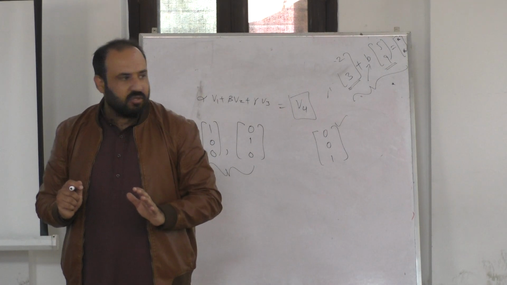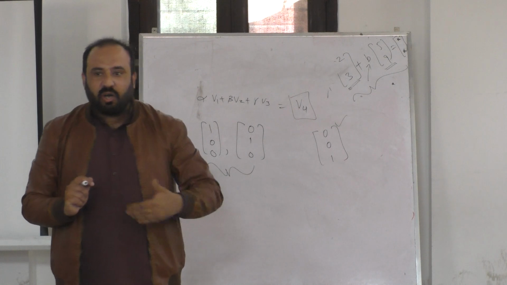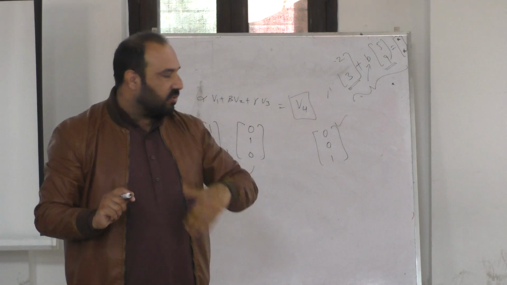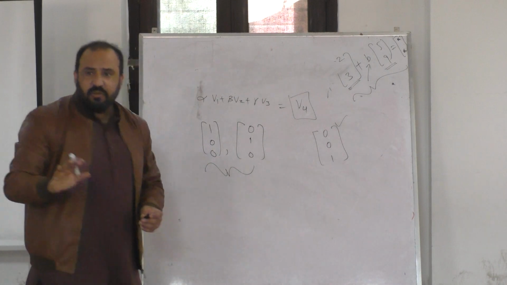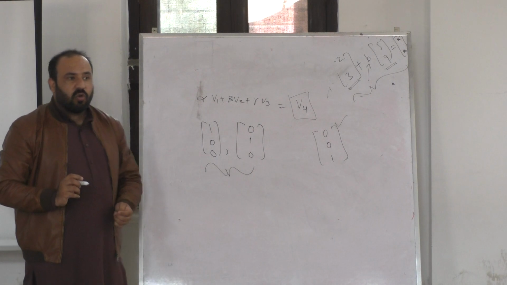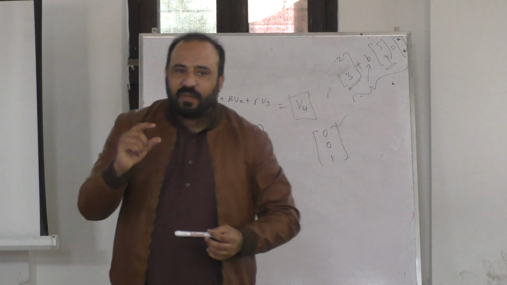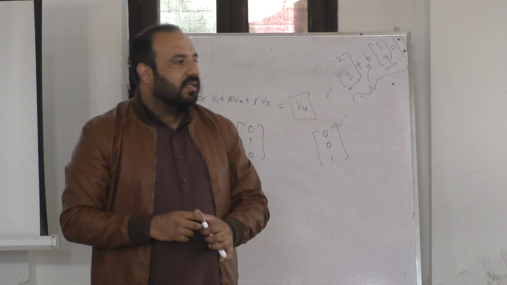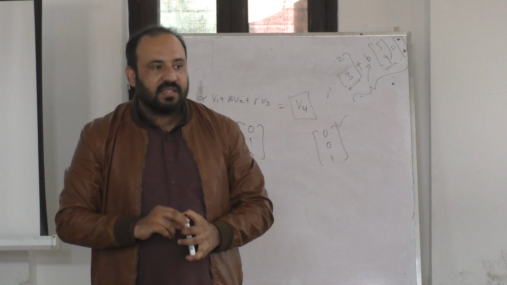Yes, sir. I was going fast, but because you have already seen these concepts in linear algebra, and I'm refreshing them, I guess you can still ask. By the way, what is the dimension of a vector space? The dimension of a vector space is the maximum number of linearly independent vectors that spans that set.